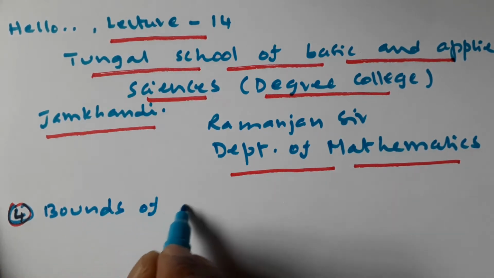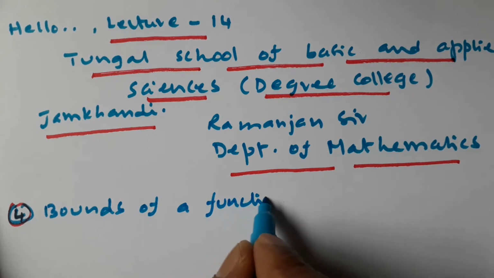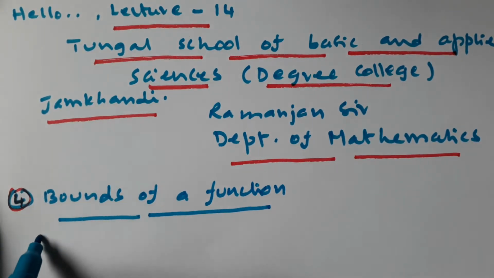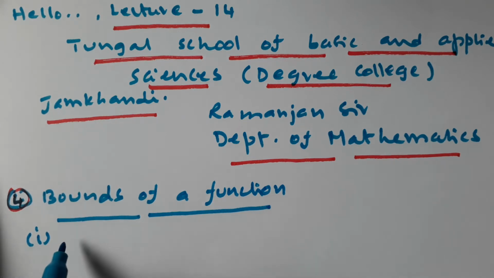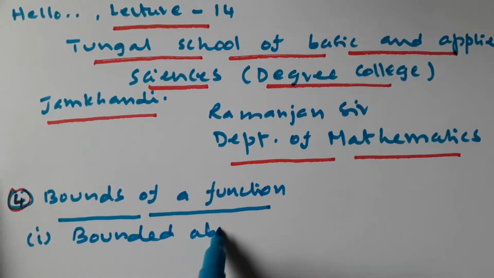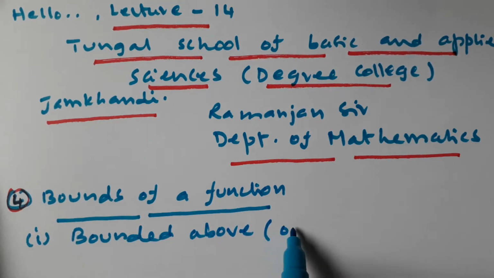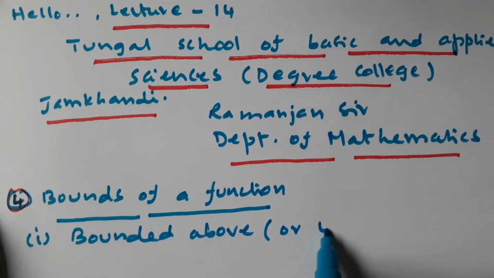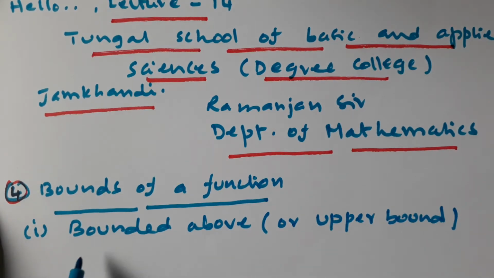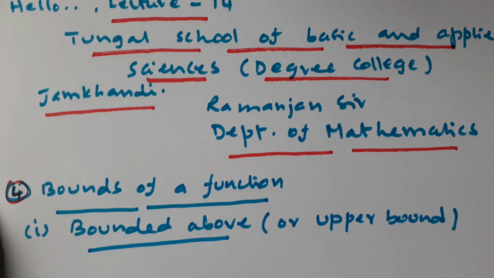Bounds of a function. Previously we had bounds of a set. Now bounds of a function. The first point in this is bounded above, or simply bounded above, which is also called the upper bound of a function. So how can we define this bounded above?